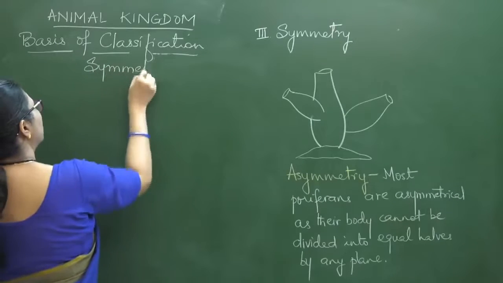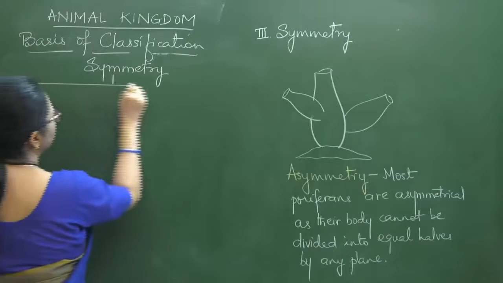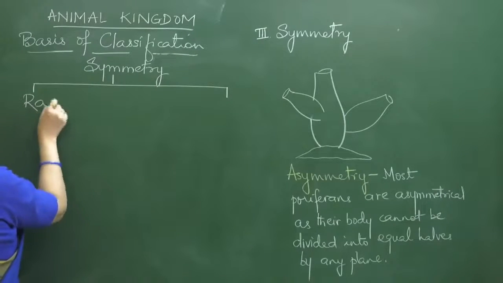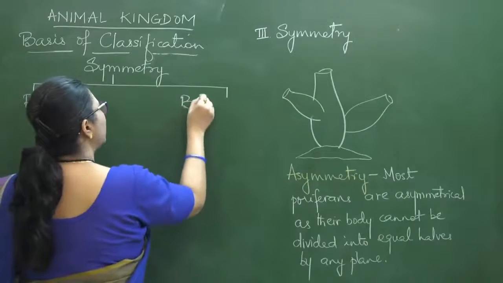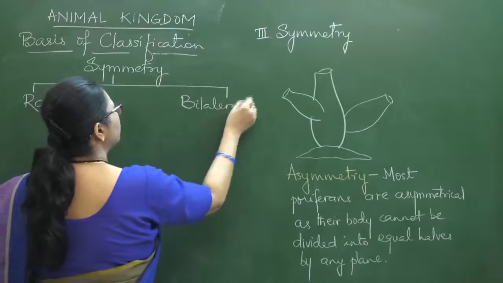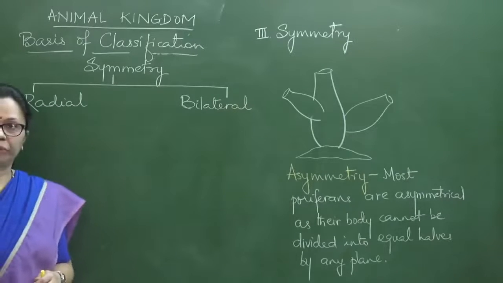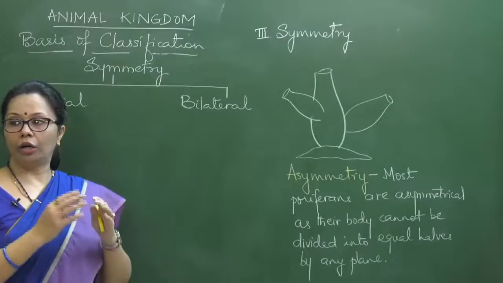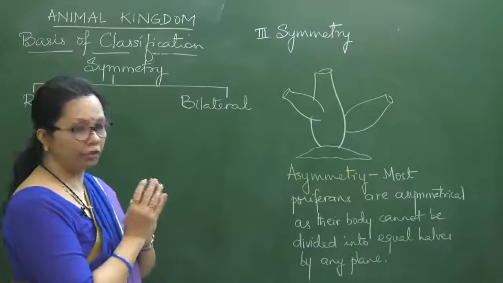Taking up the symmetry. So in the animal kingdom, the symmetry is basically of two types, that is radial symmetry and the other is bilateral symmetry. Radial symmetry and the bilateral symmetry, right? Now radial symmetry is where the body of the organism is in the shape of a cylinder, you can see.